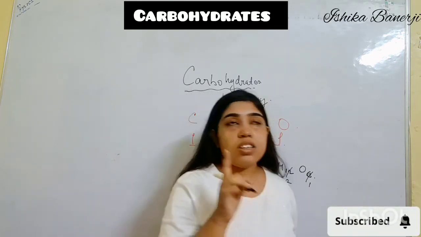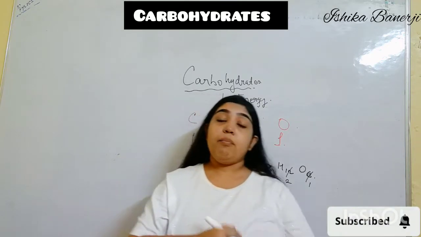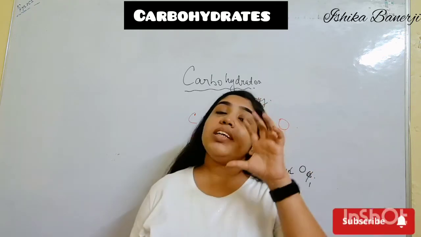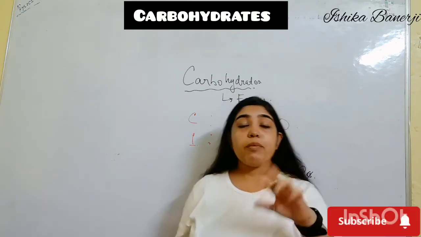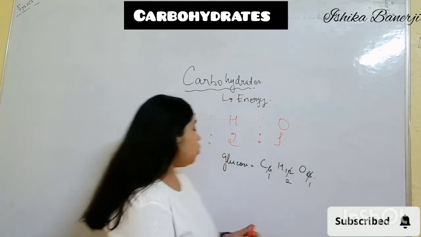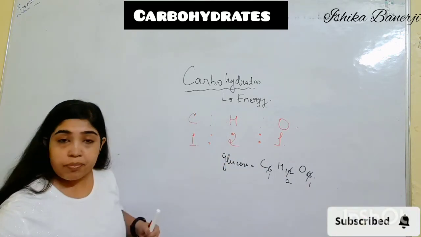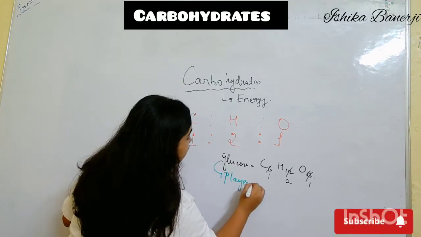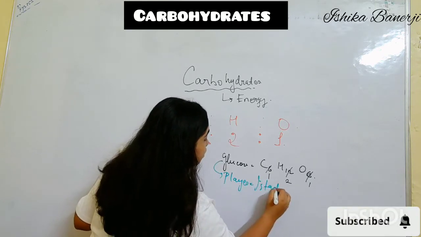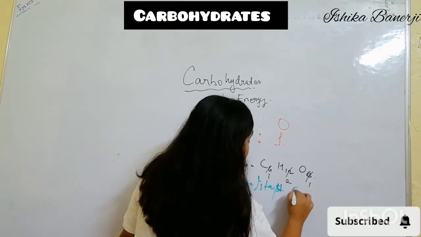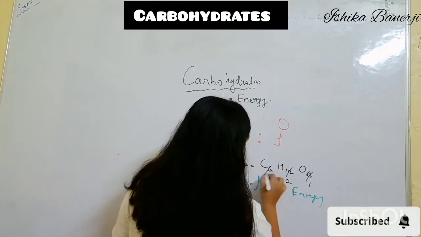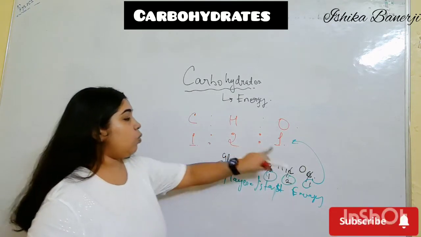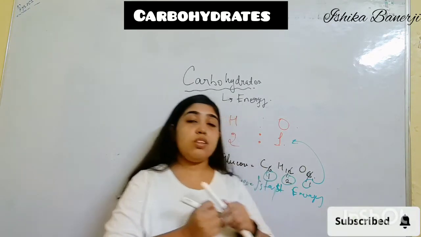Because students, if you see the players who go running or play for a long time, they have a bottle. In that bottle they have Glucon D, they take glucose. Why? Because it is a source of instant energy. It will give you instant energy. That is why they take this. Now you understand how this formula has come, from 1, 2, 1. This is glucose. That is why I said that glucose is a source of instant energy.